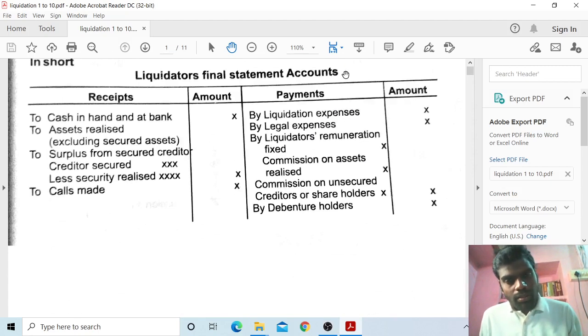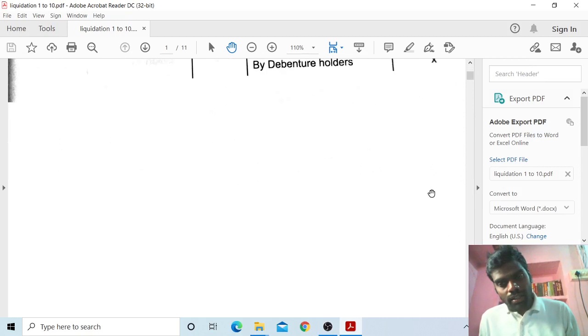Now come to the payment side. By liquidation expenses, take it in the amount column. By legal expenses. By liquidator's remuneration, fixed commission on assets realized, in the inner column. Next, commission on unsecured creditors or shareholders. By debenture holders.